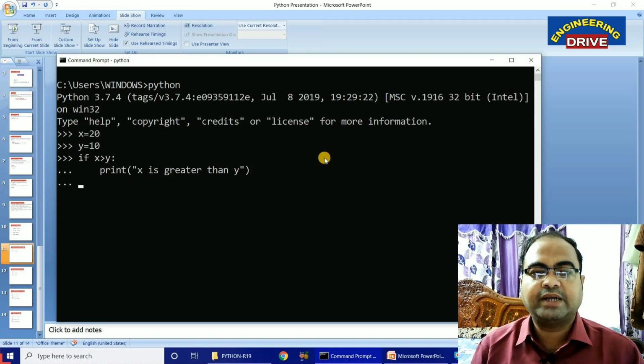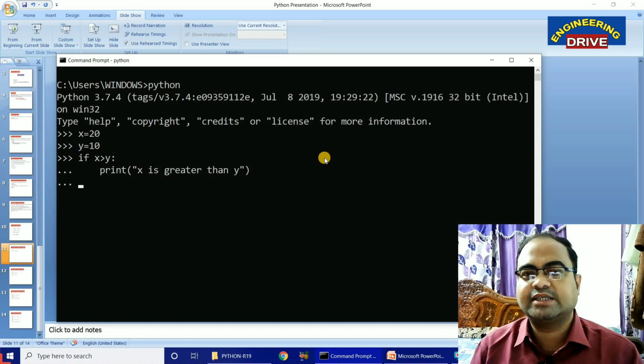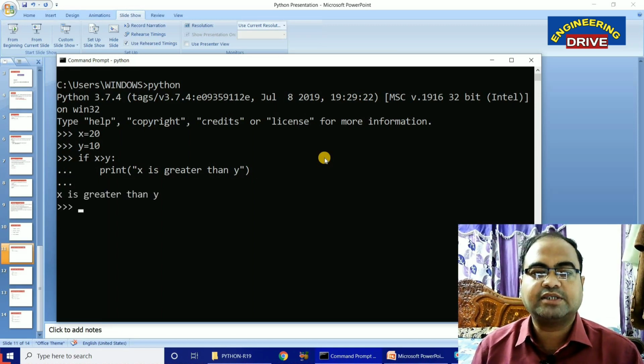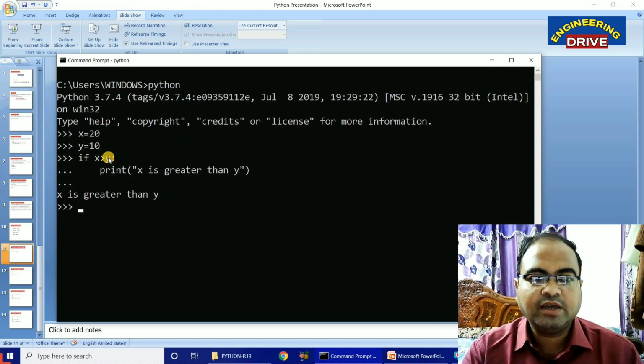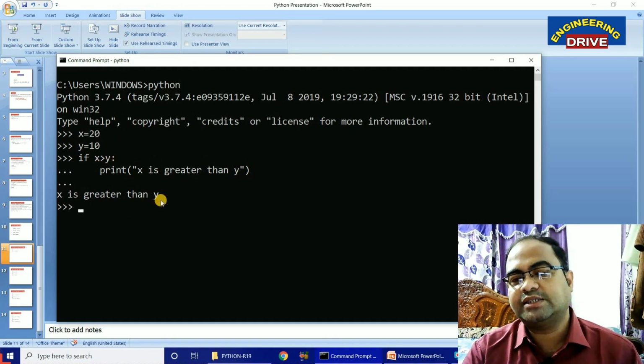Okay. Now press enter button. Now suppose I don't want any other statement in my if block. Then again press enter button. See, we got the output. So the value of x is 20. The value of y is 10. 20 is greater than 10. Condition true. That's why this x greater than y is displayed as the output on our screen. Is it right? Simple way this if statement will work.